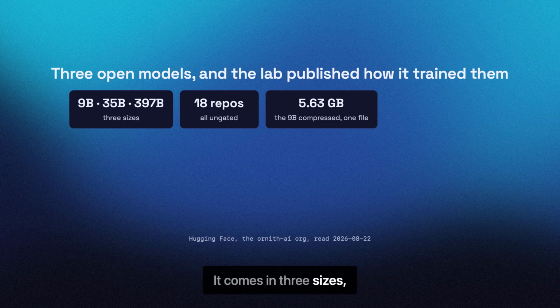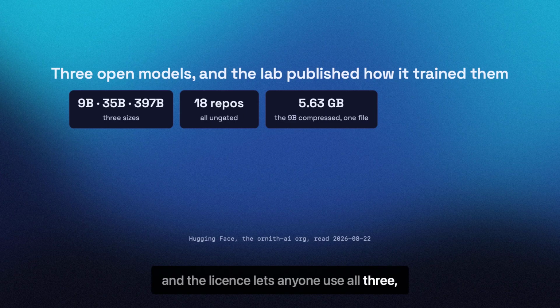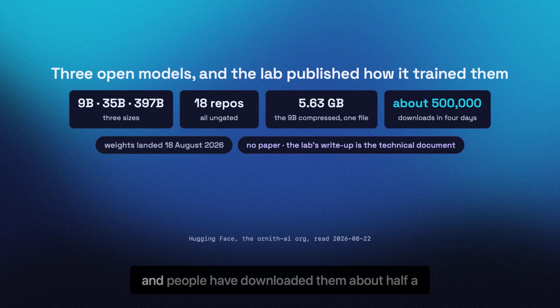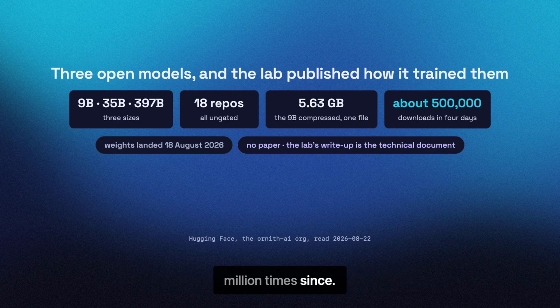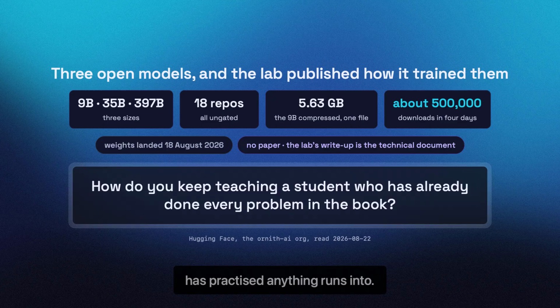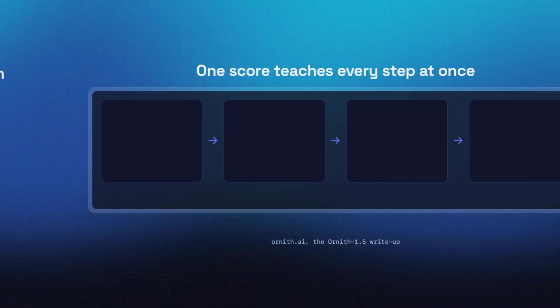It comes in 3 sizes, and the license lets anyone use all 3, including in a business. The smallest is one file under 6 gigabytes, small enough to run on a laptop. Those files went up 4 days ago, and people have downloaded them about 500,000 times since. Deep Reinforce wrote up the training itself, and that write-up answers a question anyone who has practiced anything runs into. How do you keep teaching a student who has already done every problem in the book?